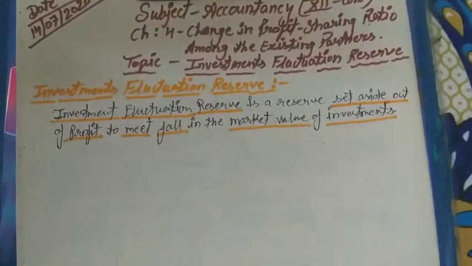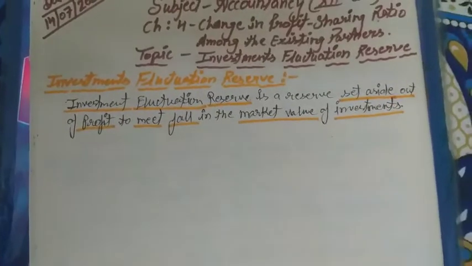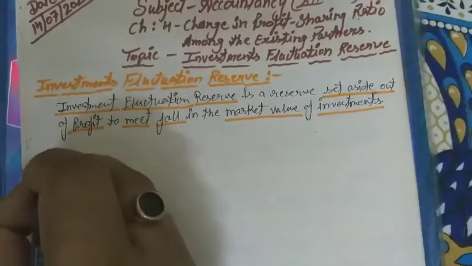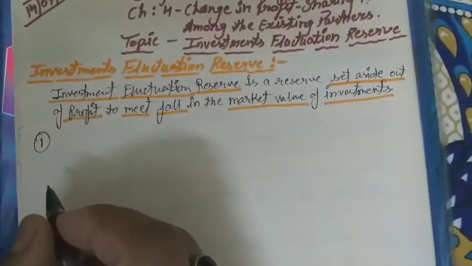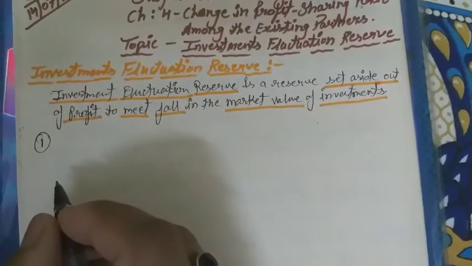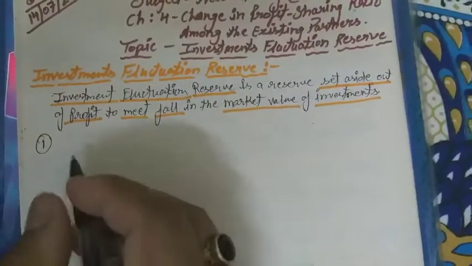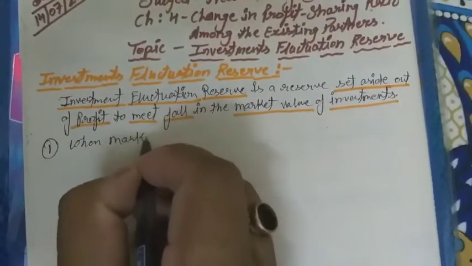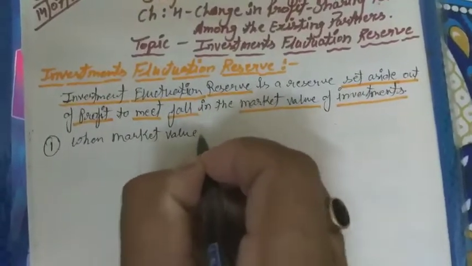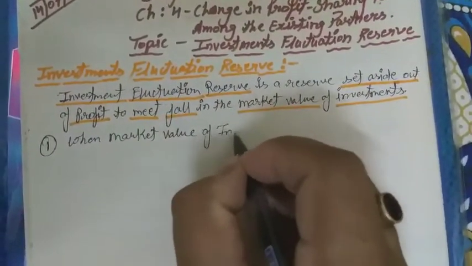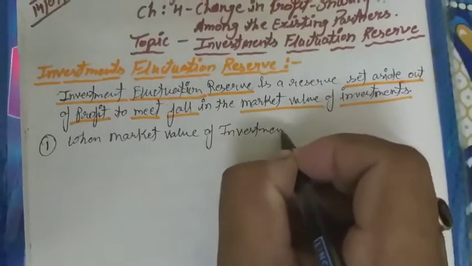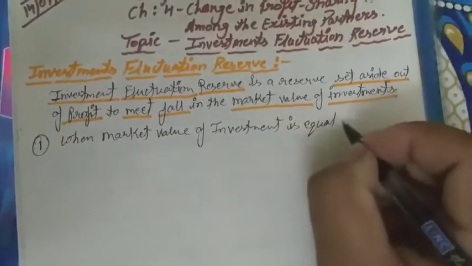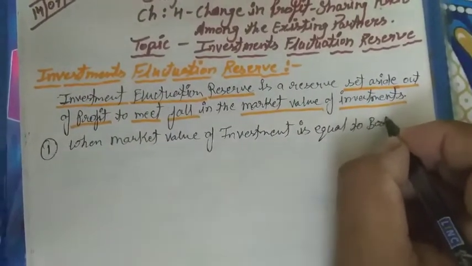According to that, how can we do the accounting treatment of investment fluctuation reserve and what situations may be generated over there. So the first situation is when the investment values are changed. First one is when the market value of investment is equal to book value.